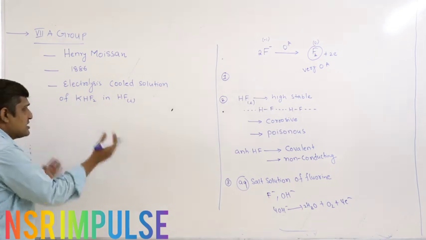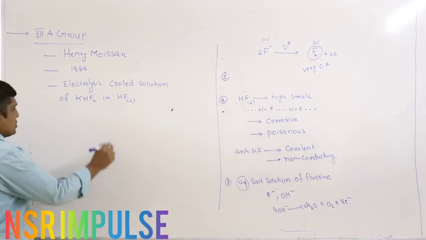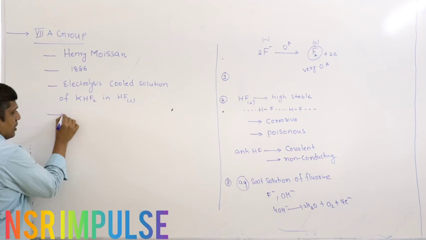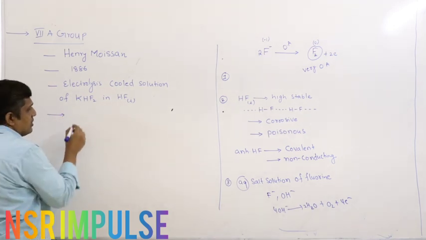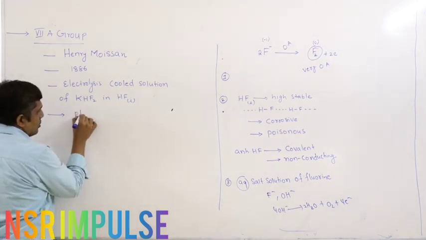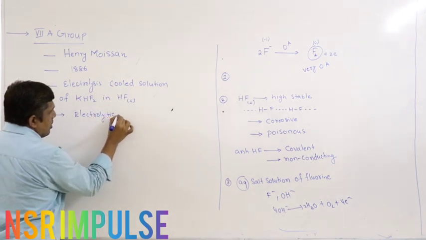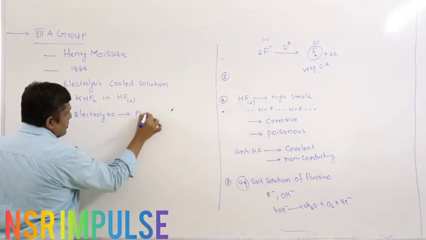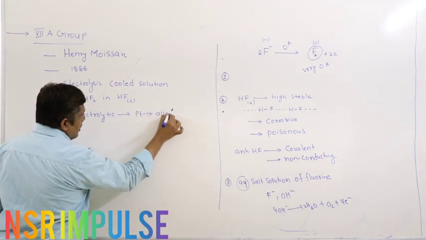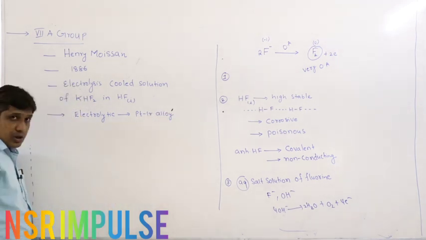So what did he do, and what are the reactions? Here the electrolytic cell was made of platinum iridium alloy.